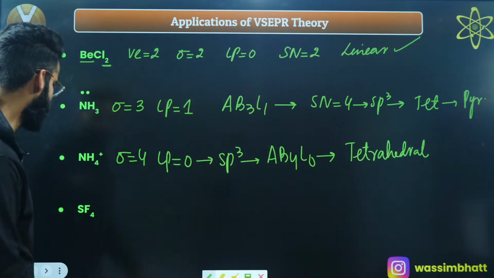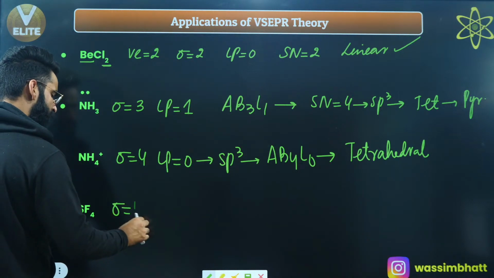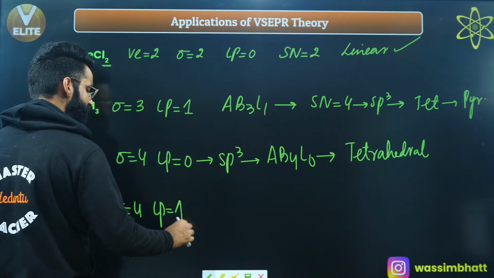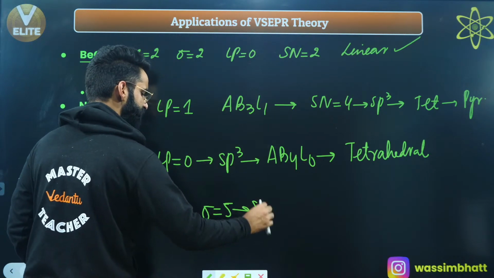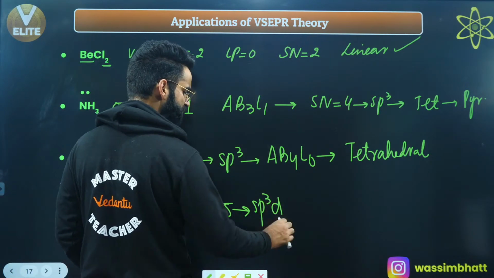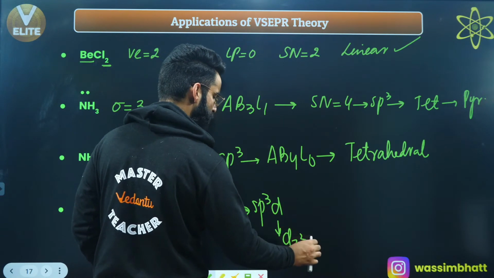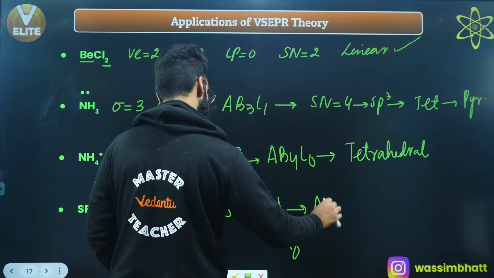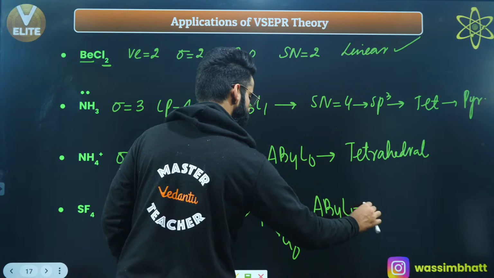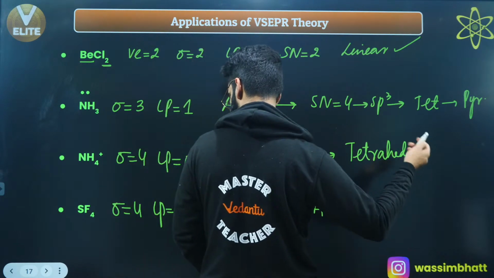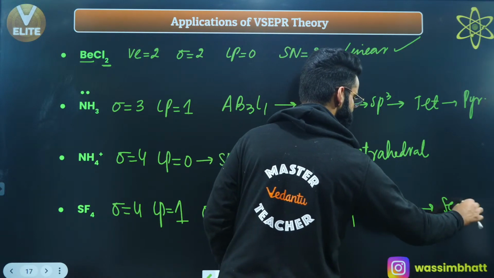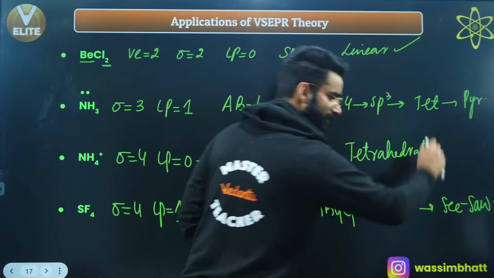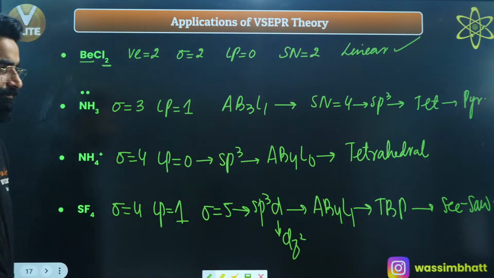Right? Similarly, if you talk about SF4, there are 4 sigma bonds. There is 1 lone pair on sulfur, right? Steric number is 4 plus 1, 5, and the hybridization is sp3d. Which d orbital is involved in hybridization? It is dz square, right? What is the type of the molecule? The type of the molecule is AB4L1. What is the geometry of the molecule? Geometry of the molecule is trigonal bipyramidal. What about the shape of the molecule? That is seesaw, right? Every single thing you can do.